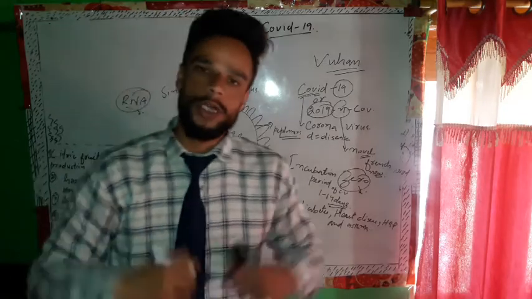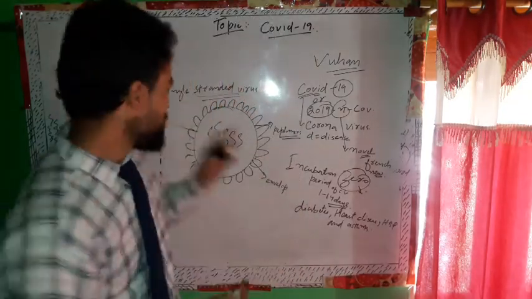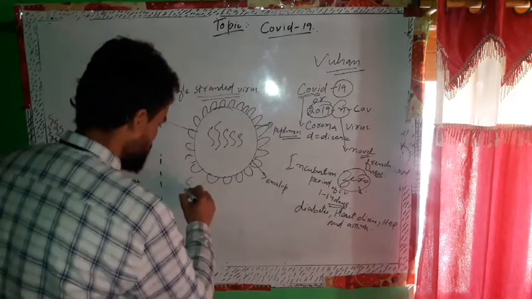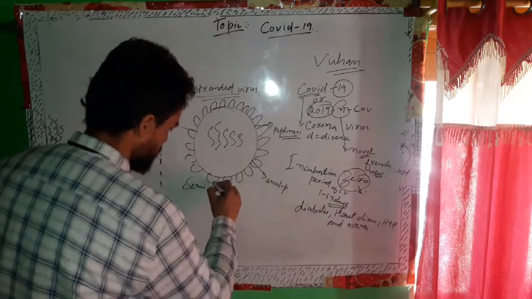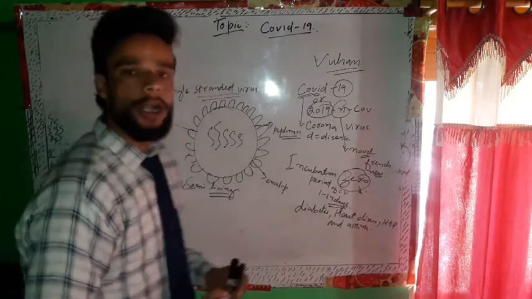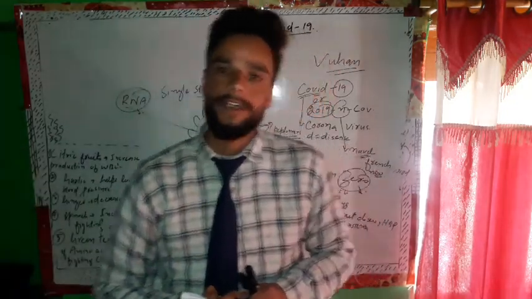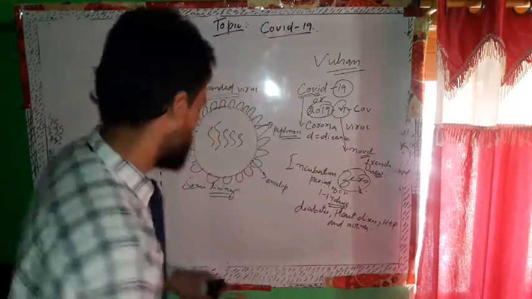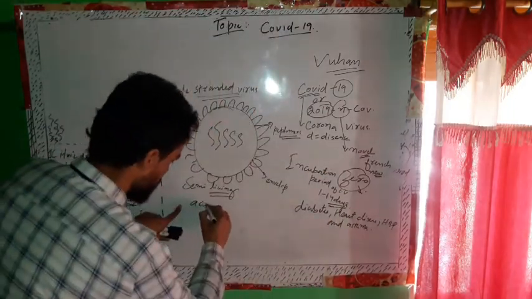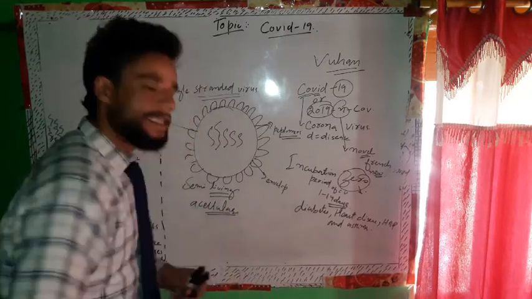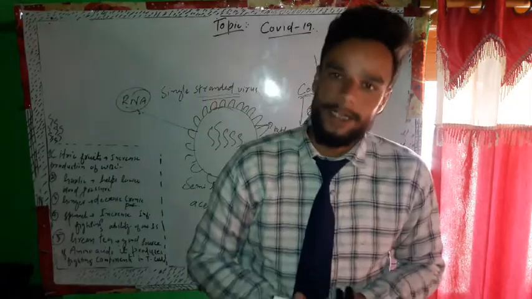What happens with the coronavirus actually? These viruses are semi-living. Semi-living means they are neither living nor dead. Why are they not living? Because they are not cellular. They are acellular. Then why don't we call them dead?